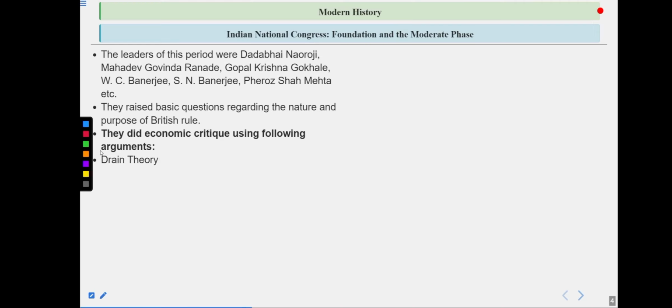First is the drain theory. This is really important. Remember, guys, the drain theory of wealth was given by Dadabhai Naoroji and was also put in his book, famously known as Poverty and Un-British Rule in India. Dadabhai Naoroji was the first Parsi president. We will talk about him in the coming sessions. Do remember that this theory tells us how the Britishers were draining the wealth of our country and boosting the economy and infrastructure of London.